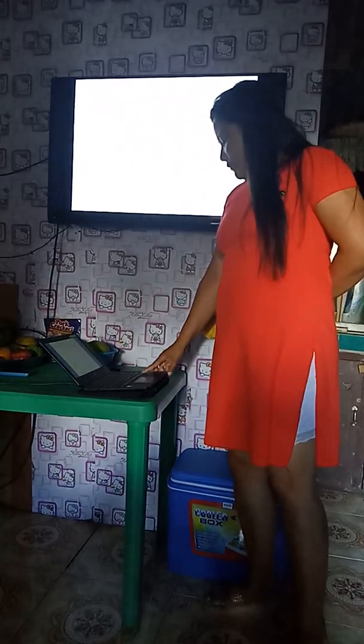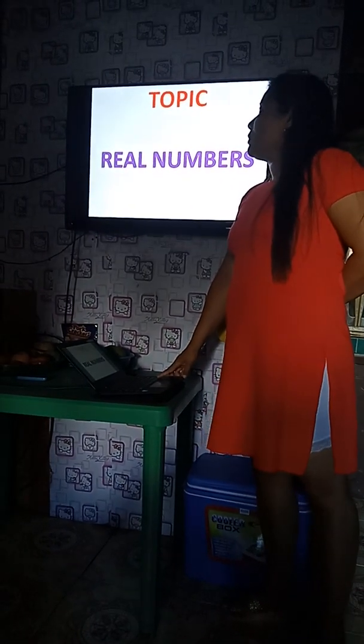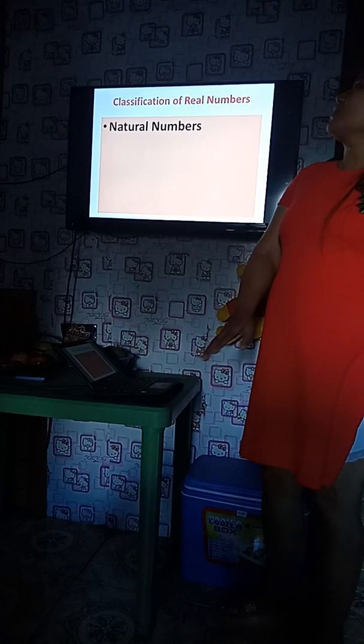And for TLE, because we are going to cook food and it needs measuring, we use numbers for that particular subject. All of those numbers are called real numbers. This time we are going to discuss real numbers. For us to understand more about real numbers, we are going to discuss this one. We have here real numbers, and there are some classifications of real numbers.